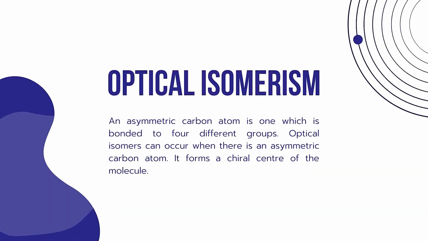The next type of isomerism is called optical isomerism. An asymmetric carbon atom is one which is bonded to four different groups. The first important point to note in optical isomerism is that there will be an asymmetric carbon present, which is bonded to four different groups. So optical isomers can occur when there is an asymmetric carbon atom bonded with four different groups. Such an asymmetric carbon is also called a chiral carbon atom, and the center is called the chiral center.